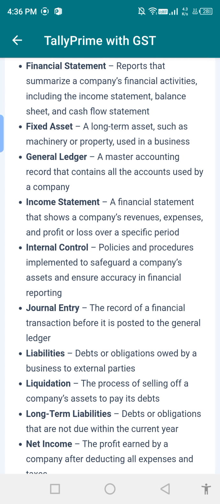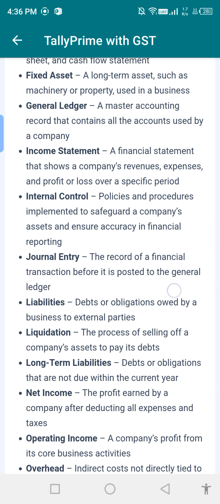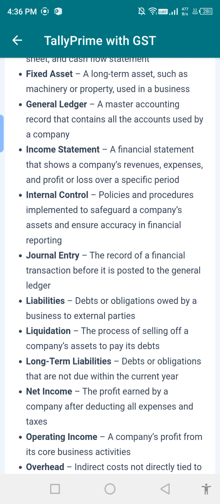Liability: a debt obligation owed by a business to external parties. Liquidity. Liquidation: the process of selling company assets and paying its debts.